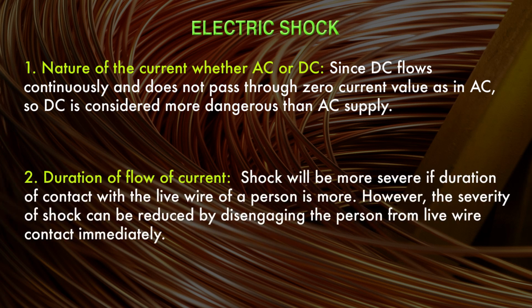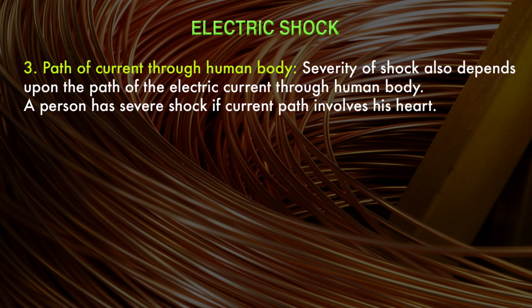Second factor is the duration of flow of current. Shock will be more severe if the duration of contact of a person with the live wire is more. However, the severity of the shock can be reduced by disengaging the person from live wire contact immediately. Third factor is the path of current through the human body. Severity of shock also depends upon the path of the electric current through the human body. A person has a severe shock if the current path involves the heart.